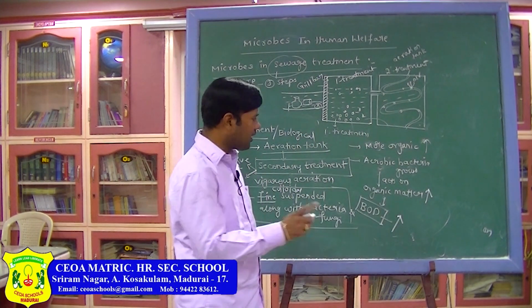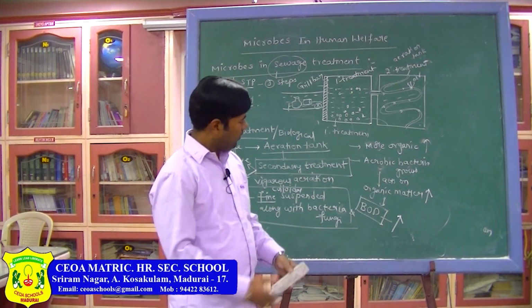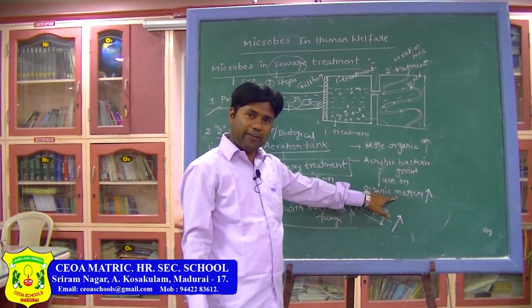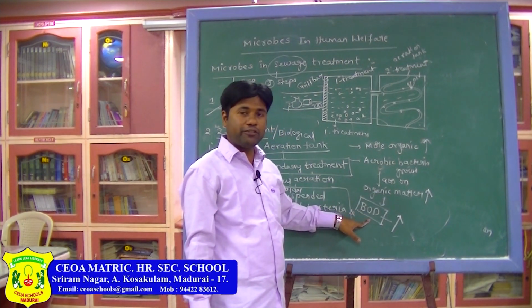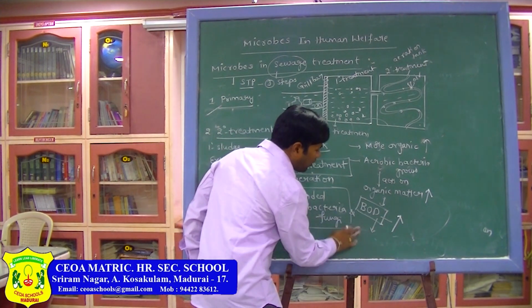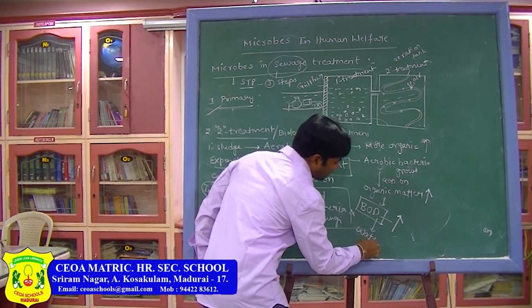Do remember, this is a very important point. Many times this question is asked. When organic matter is more present in the polluted water, BOD will be high.